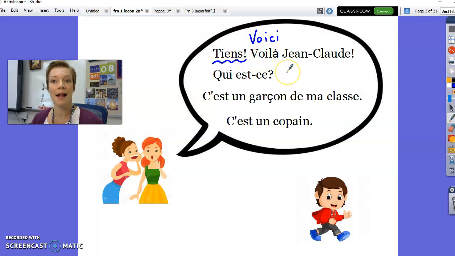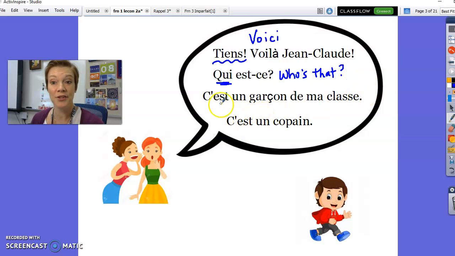Voilà is like saying there is or that is. So it's like here versus there, but basically the same meaning. Voilà, Jean-Claude. There's Jean-Claude. Her friend asks, qui est-ce? Can you guess what that might be just based on the context of their conversation? Qui est-ce is like saying, who's that?